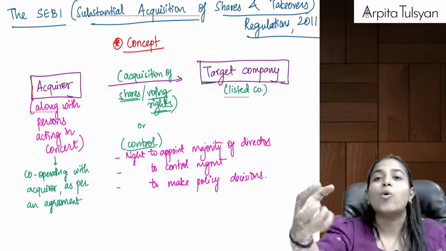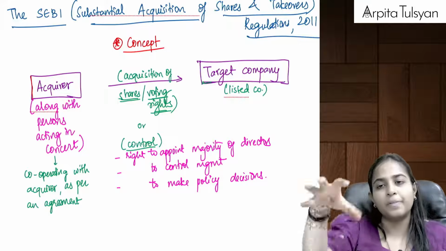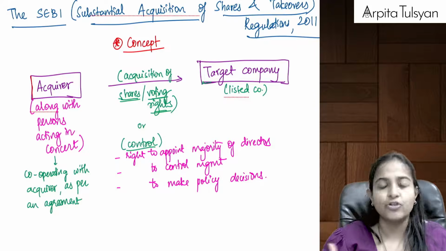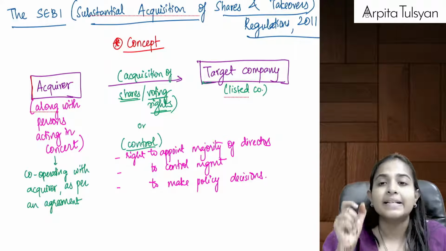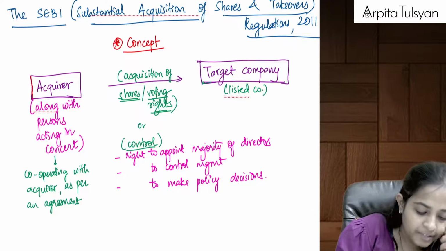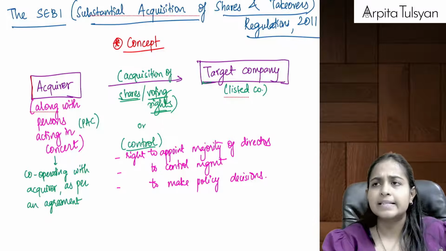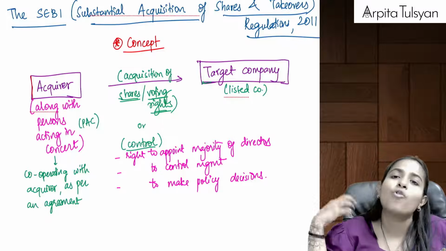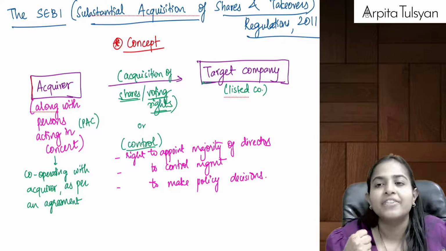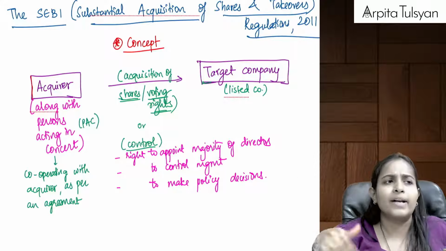Who is acquiring it? The acquirer, either individually or along with a person acting in concert. Person acting in concert, PAC. What do you mean by this? A person acting in concert is nothing but any other person who is cooperating with the acquirer. Let's say I am the acquirer and you are cooperating with me in acquiring the shares or control of that target company.